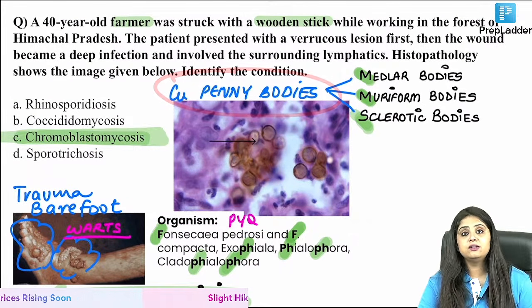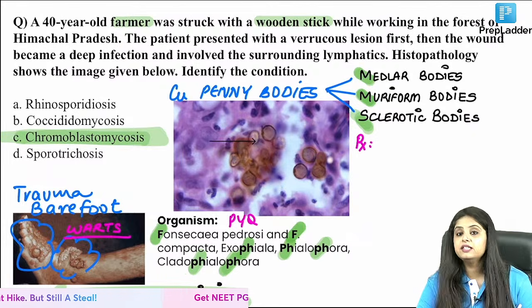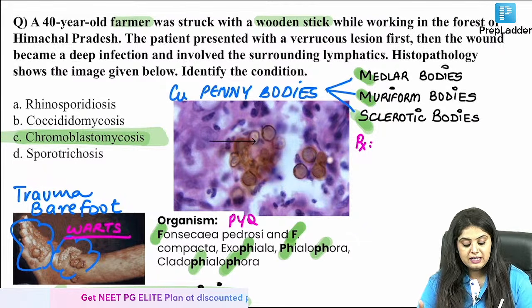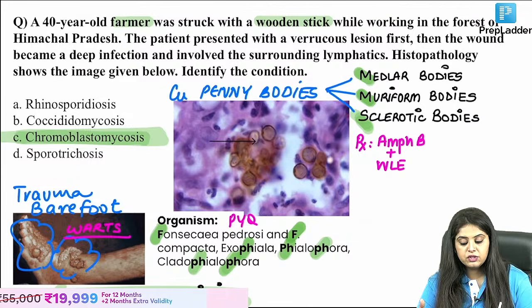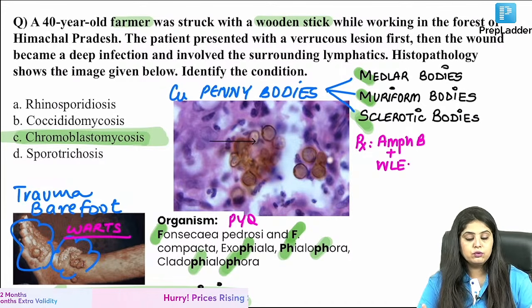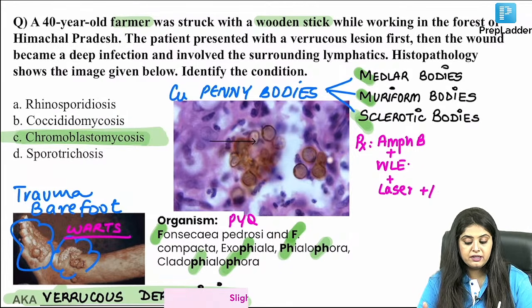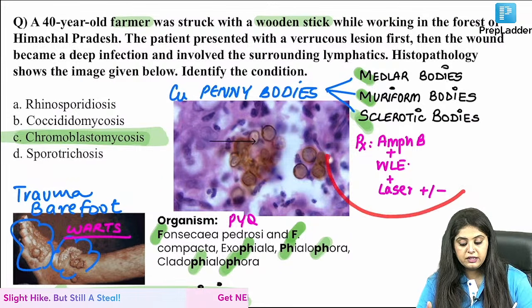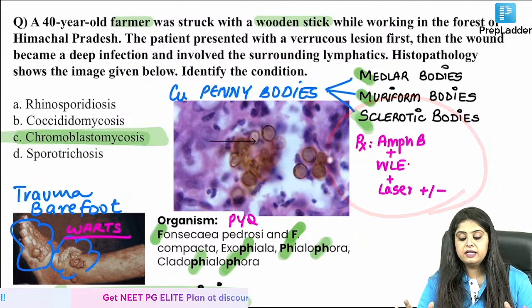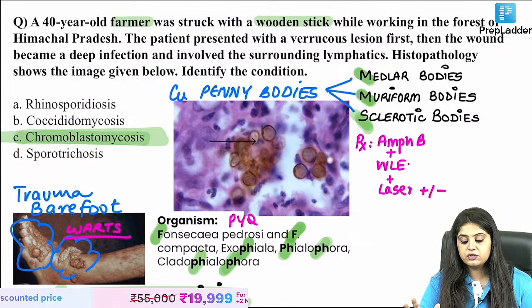Penny bodies are done. The other name they will ask is MMS. Can you tell me the treatment? Because actually they don't ask you the treatment. Reason being that you will have to give multiple drugs. You will have to give amphotericin B, plus you will have to do a wide local excision. Wide local excision means you will have to do a surgery, plus some people because of cosmetic purposes might require a laser. That is also going to be one thing. So it is not just a single drug, it is going to be a multimodality approach that you will have to go ahead with, and then you will be able to treat the patient.